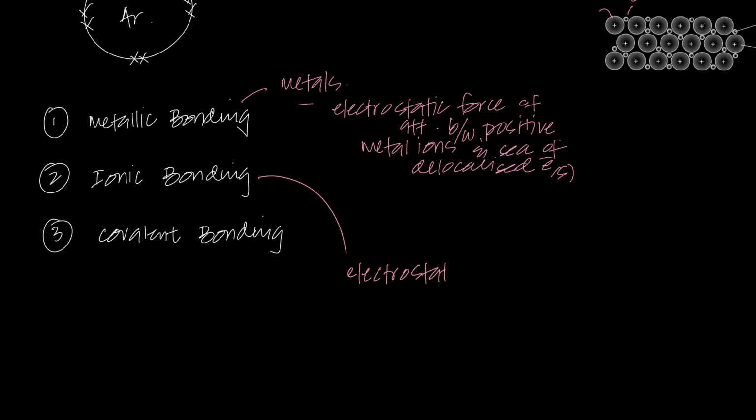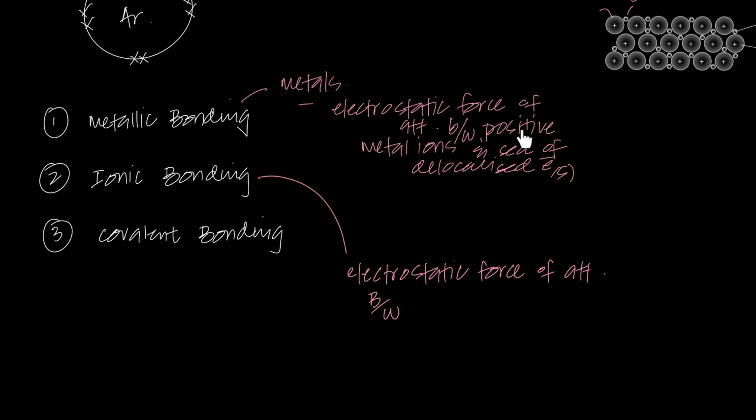Broadly speaking, in chemistry, all the forces are electrostatic force of attraction. It just matters that you know where the electrostatic force of attraction exists.